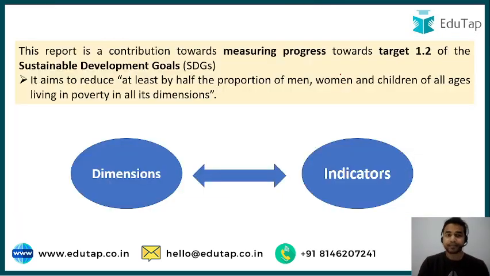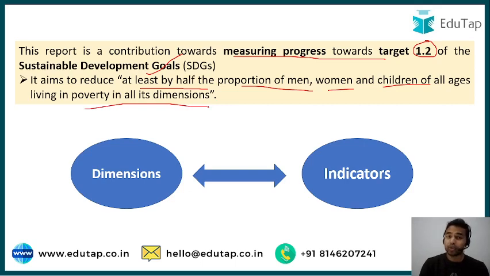So my dear learners, this report, the National Multidimensional Poverty Index, also contributes towards measuring progress towards target 1.2 of the Sustainable Development Goals. And target 1.2 aims to reduce at least by half the proportion of men, women as well as children of all ages who are living in poverty in all its dimensions. So it contributes towards measuring target 1.2 of the SDGs.